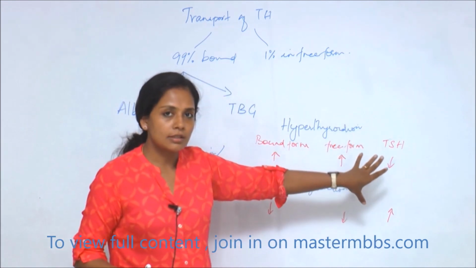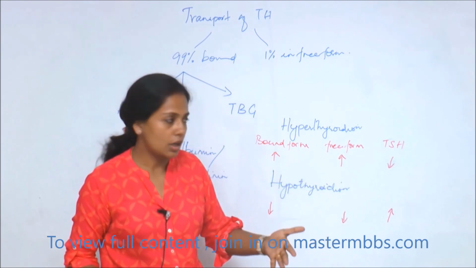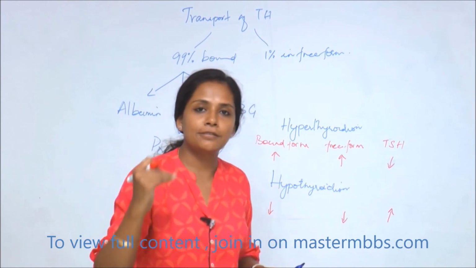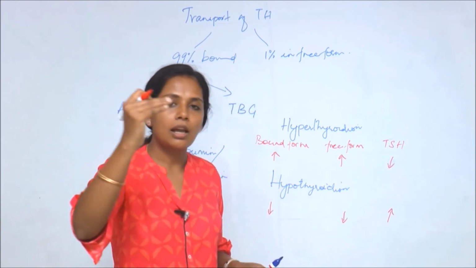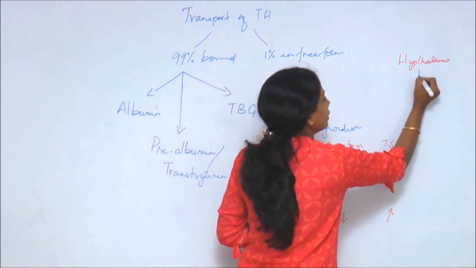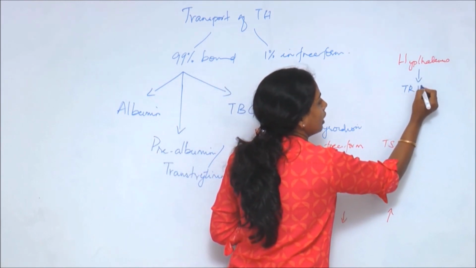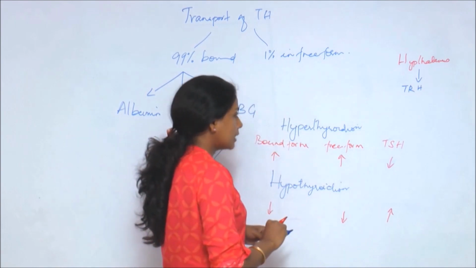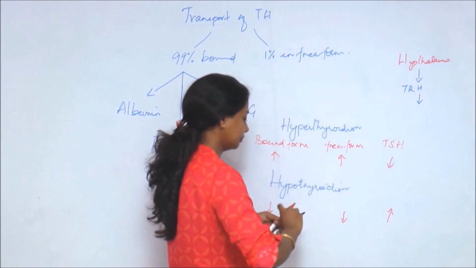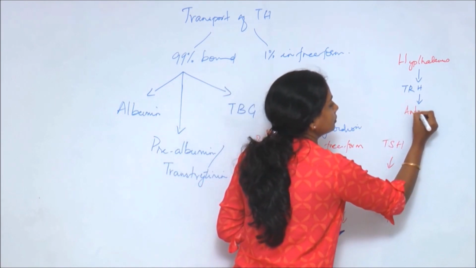To understand this, you should understand the regulation of thyroid hormones. Any regulation of any hormone is by a negative feedback mechanism, that is the hypothalamo-hypophyseal axis. Hypothalamus will release thyroid releasing hormone, which will act on the anterior pituitary.